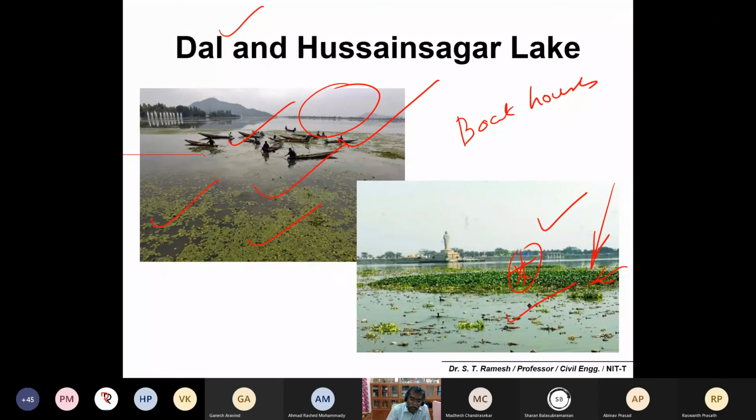People can stay back on the houseboats, and water or wastewater from houseboats is discharged into the lakes. Wastewater contains a lot of nitrogen as well as phosphorus. Detergents also get mixed with the water and enrich the nutrient content. Obviously, it will develop a lot of algal growth, which turns the water highly polluted. Dal Lake, Hussain Sagar Lake, and most of the lakes or backwaters in Kerala as well may get a lot of algal growth.